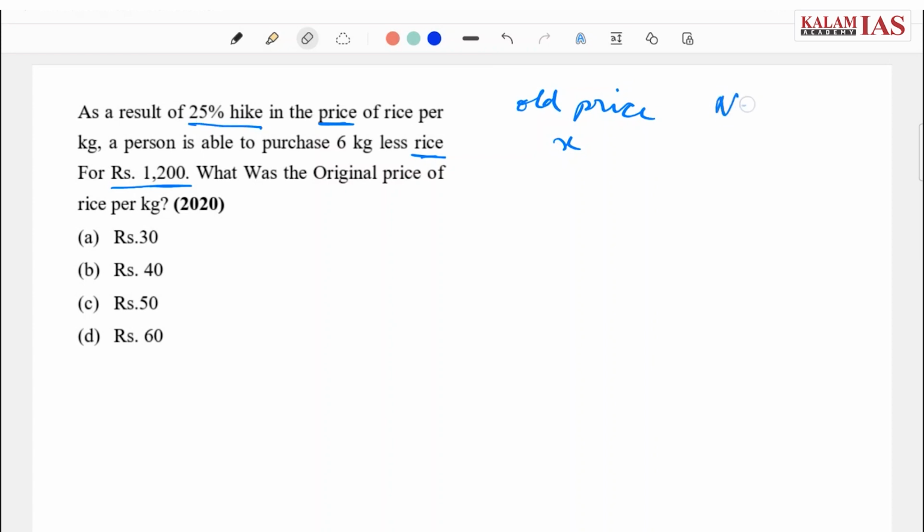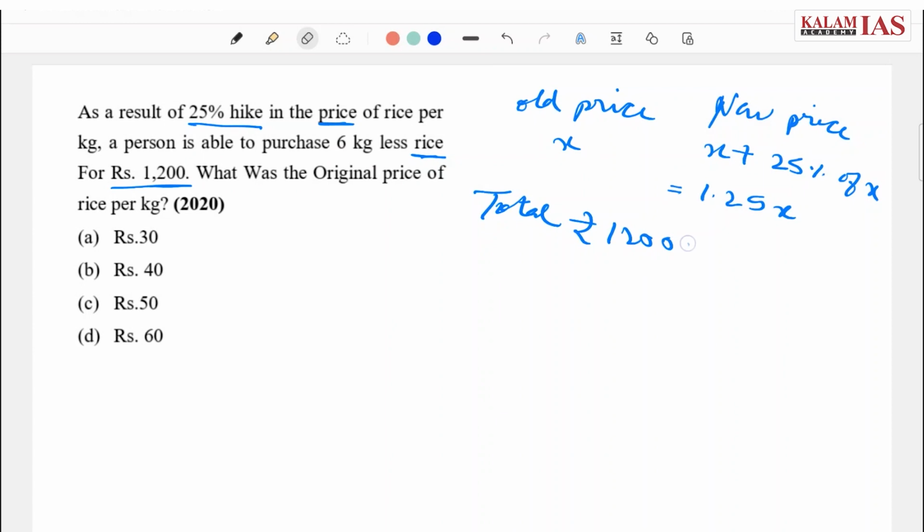So the new price, since it is a 25% hike, that is 25% of X, is 1.25x. Now it is said the total amount of money the person has is 12,000. Total money is 12,000 and he has to purchase 6 kg less because of the hike in the price. So we have to find the original price X.